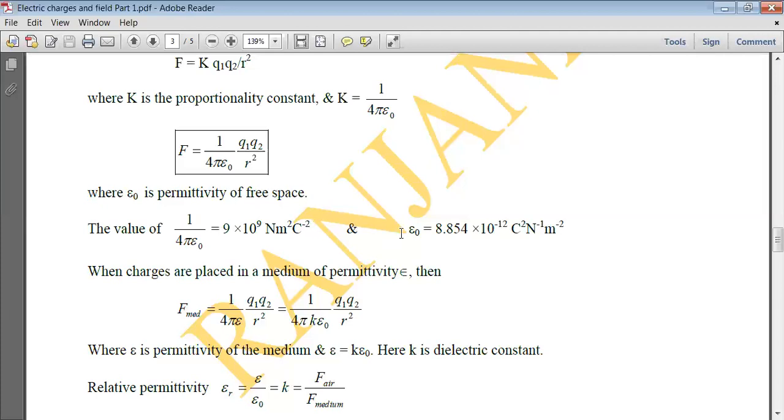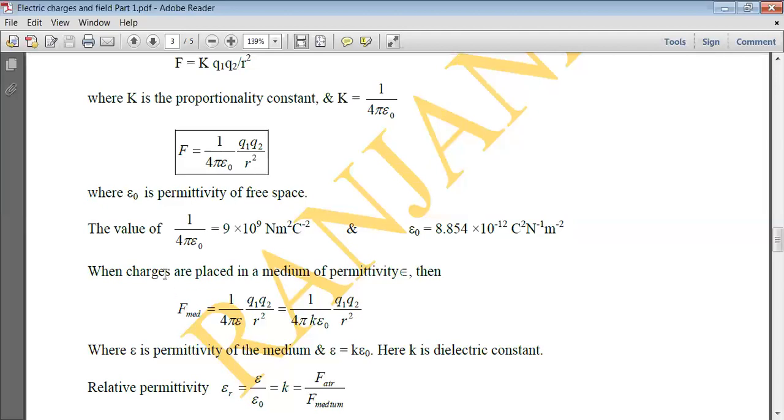From here, you can calculate the value of epsilon naught. Epsilon naught will be equal to 1 upon 4 pi into 9 into 10 raised to the power 9. When calculated, it comes out to be 8.854 into 10 raised to the power minus 12. And the unit will be the inverse of this, that is Coulomb square Newton raised to the power minus 1 meter raised to the power minus 2. So this law is called Coulomb's law.